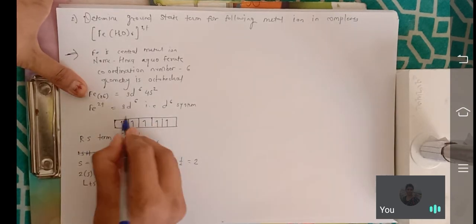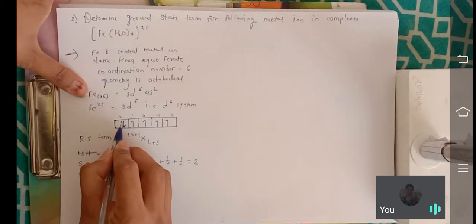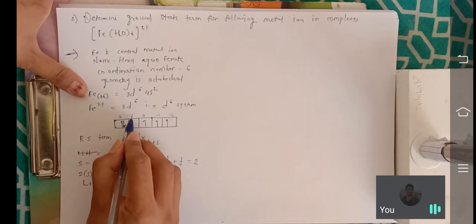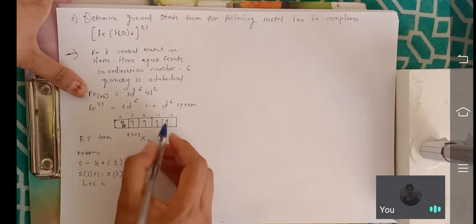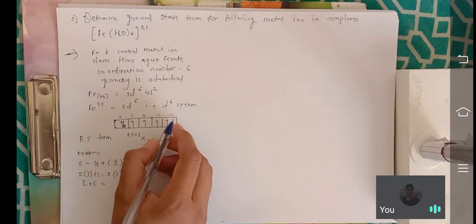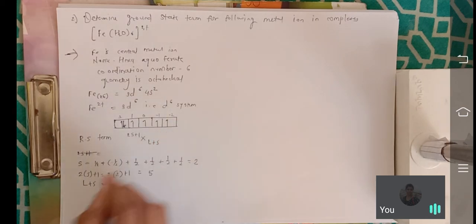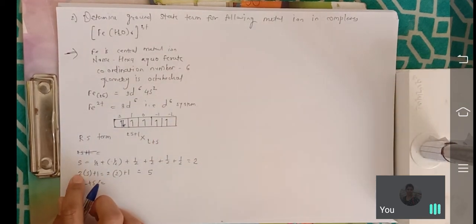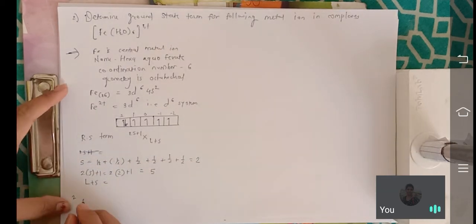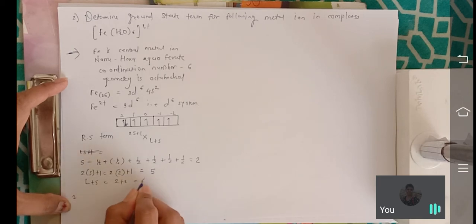Okay, so what is the value of L plus S? L is 2, 1, 0, minus 1, minus 2. Here 2 for this electron and 2 for this electron, that means 4. Here plus 1, that means 5. And here 5 minus 3 is 2. Okay, so here what is the value of S? S is 2. That means 2 plus 2 is 4.